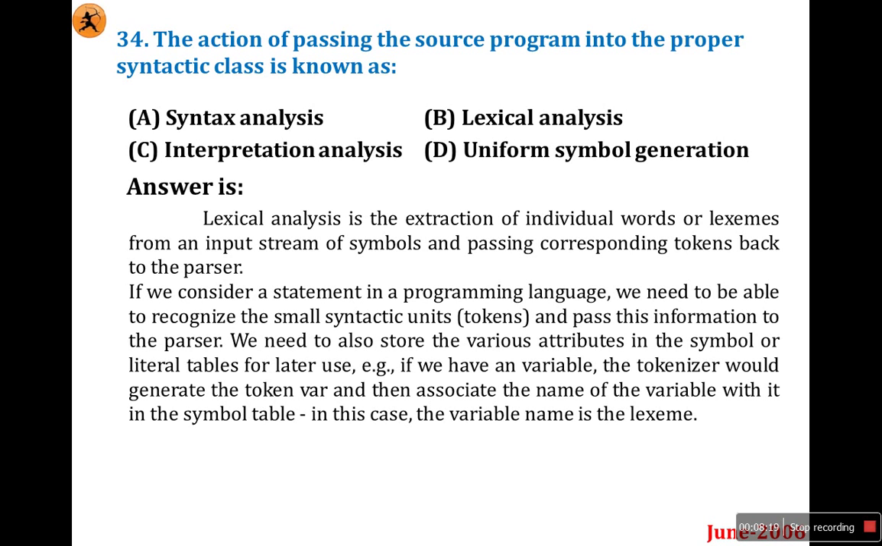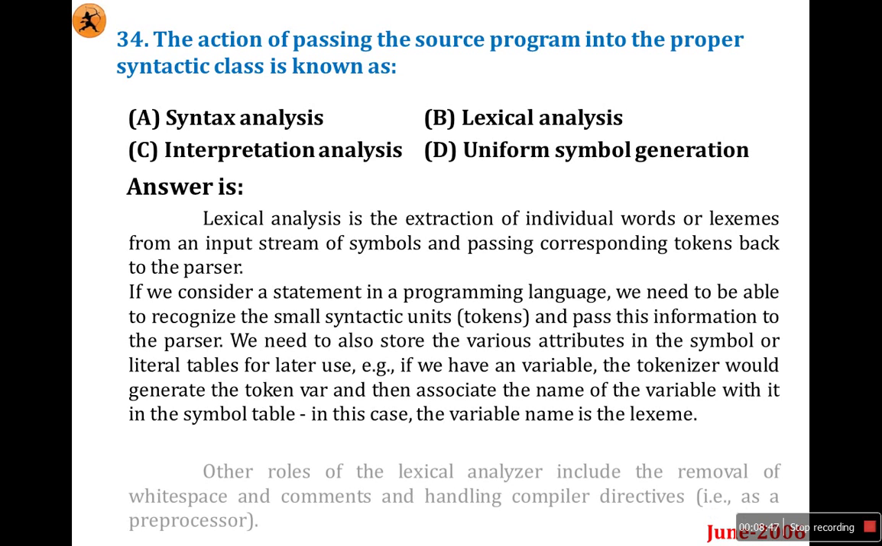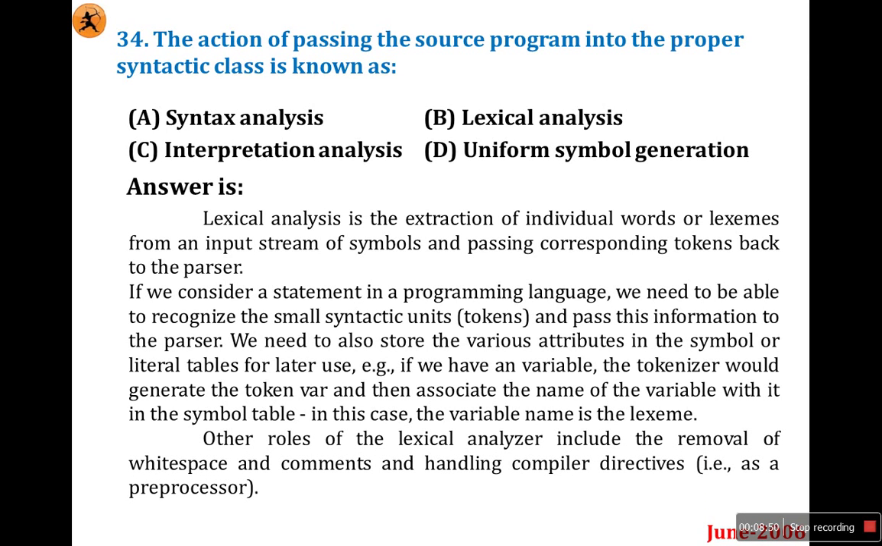We pass this information to the parser, and we also need to store the various attributes in the symbol and literal tables for later use. For example, if we have a variable, the tokenizer would generate the token variable and then associate the name of the variable with it in the symbol table. In this case, the variable name is the lexeme. It means the tokenizer separates it and stores it in different tables. The other role of the lexical analyzer includes the removal of white spaces and comments and handling compiler directives.